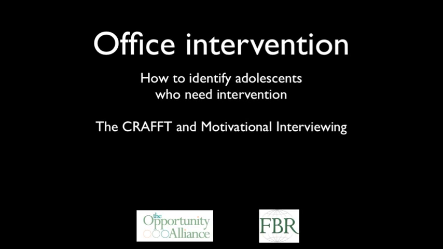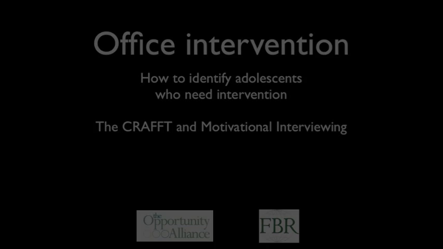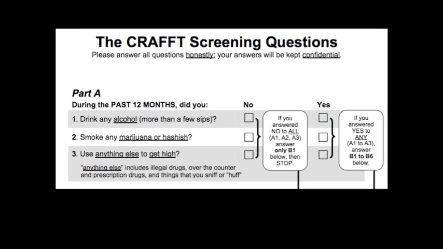In this video, we will discuss how to identify adolescents who need intervention using an SBIRT algorithm developed by Children's Hospital in Boston that incorporates the CRAFT screening tool. The algorithm begins with 3 opening questions that are answered by all adolescents.